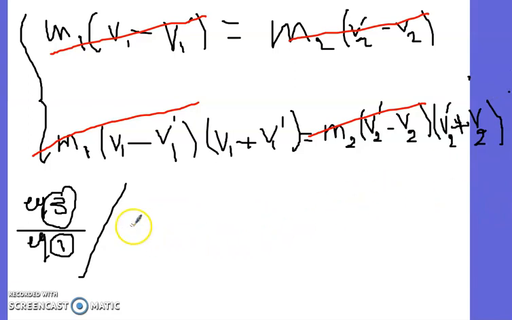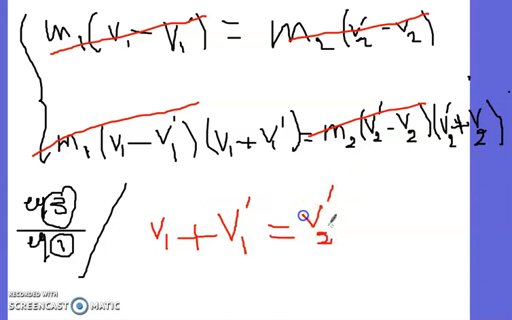So I can cancel this, and I'm left with V1 plus V1 prime is equal to V2 prime plus V2. Here is equation 3, right? Now notice here, equation 3 and equation 1 are linear, so I can solve them.